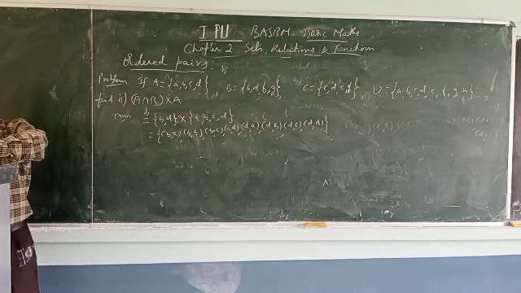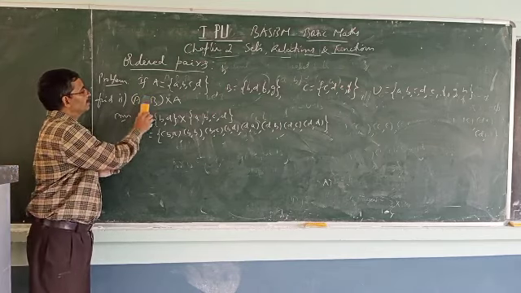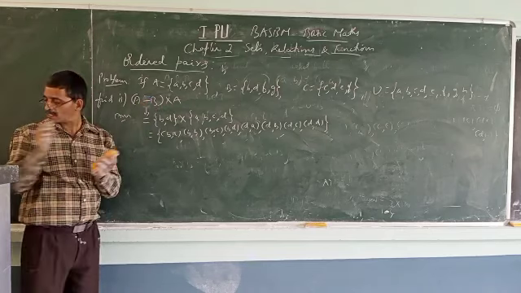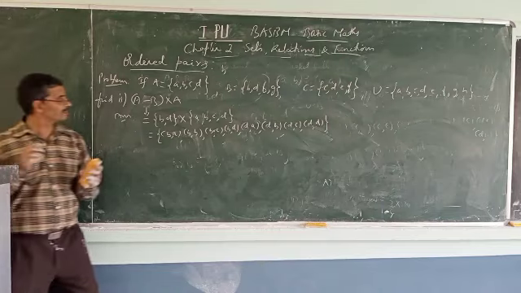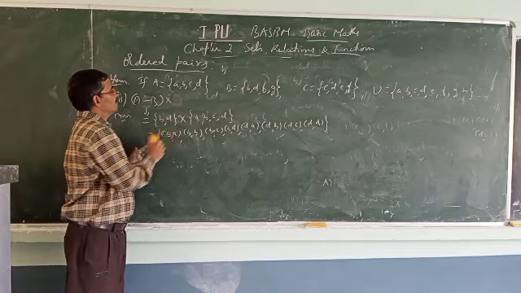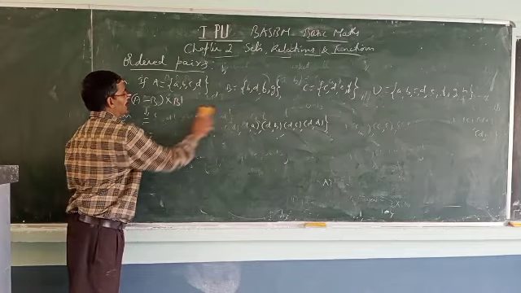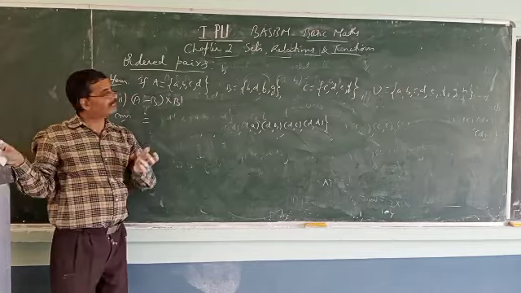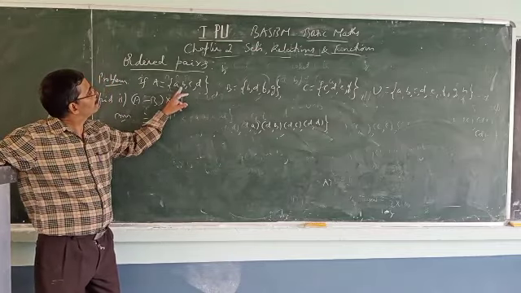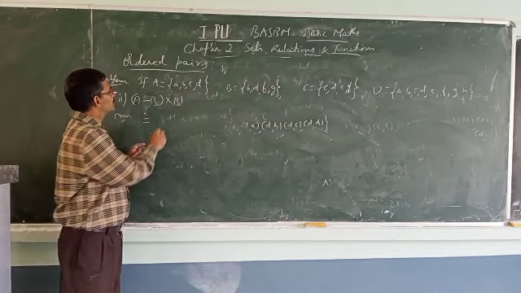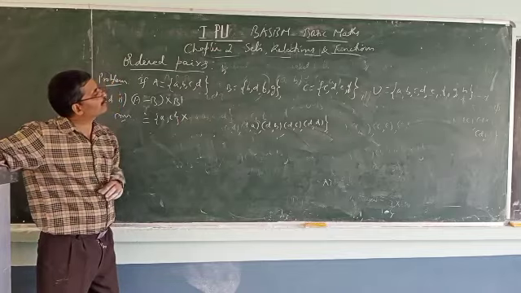A minus B cross B dash. Next one. Final answer you have to complete. I will just give you the method only. What is A minus B? Calculate. A minus B: the common elements are removed from A. B and D are common. So A minus B is A comma C, cross B dash. B dash means what?